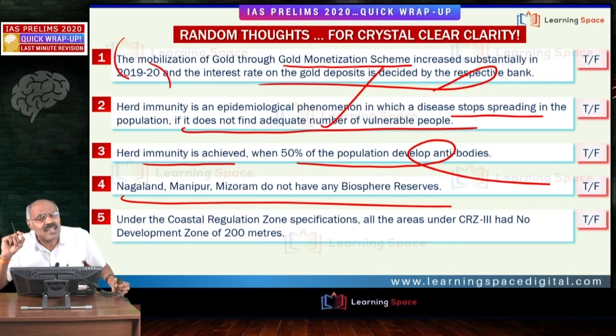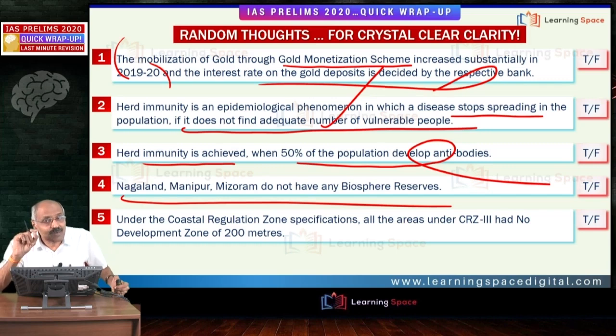When I talk about Meghalaya, another point comes to my mind. What is it? Living root bridges. These things are important as far as the Northeast is concerned. And let us look at the biosphere reserves towards the northwestern part of the country. Himachal Pradesh, cold desert. And when I talk about cold desert biosphere reserve, Pin Valley National Park, and at the same time Chandratal, these are part of this biosphere reserve in Himachal Pradesh, that is cold desert.